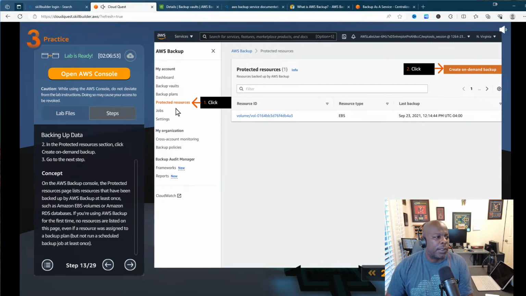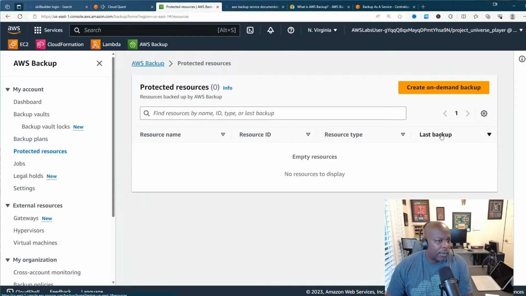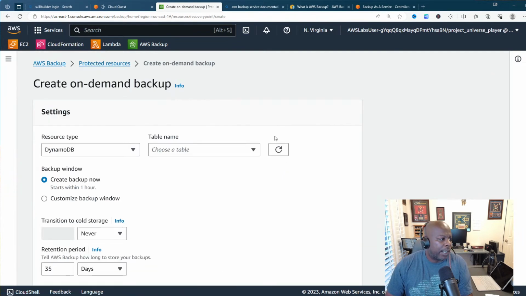So now we're going to come to Protected Resources, click on that, and then click on Create Backup Plan. So we come to Protected Resources, and like the concept mentioned, there's nothing here because we haven't backed it up at least once already. So now we'll create our backup plan.